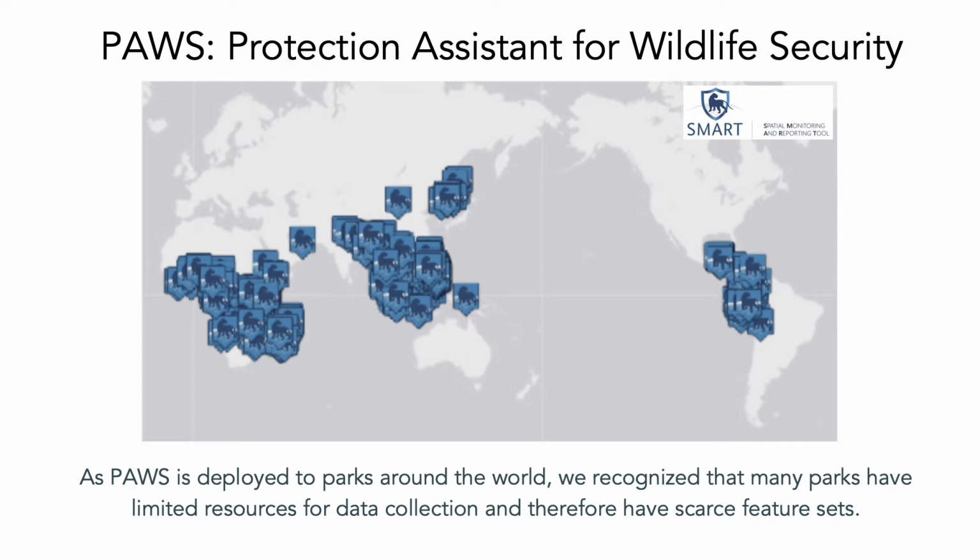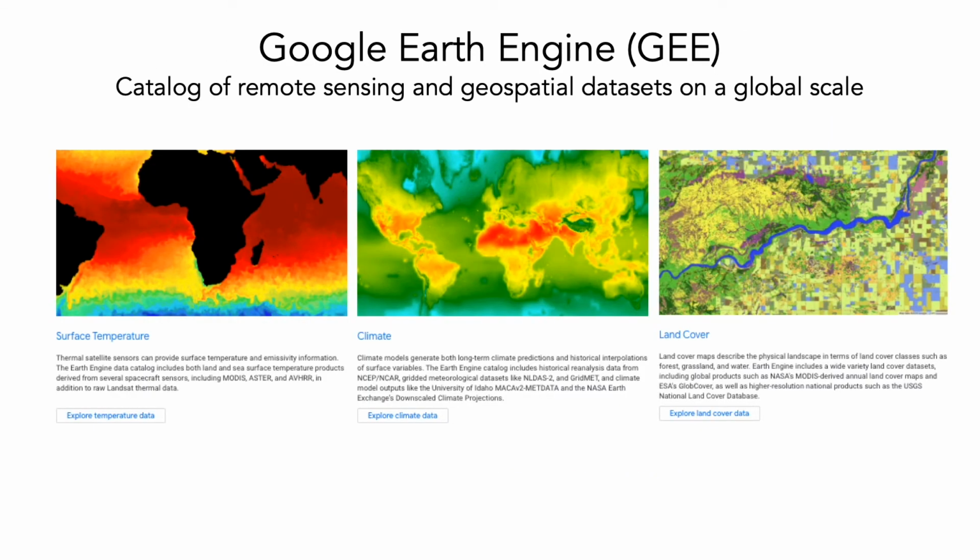The Protection Assistant for Wildlife Security, PAWS, was introduced as a machine learning approach to help rangers identify areas with highest poaching risk. As PAWS is deployed to parks around the world, we recognize that many parks had limited resources for data collection and therefore have scarce feature sets. To ensure under-resourced parks have access to meaningful poaching predictions, we introduced the use of publicly available remote sensing data from Google Earth Engine to extract features for parks.